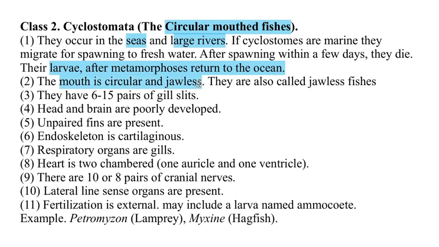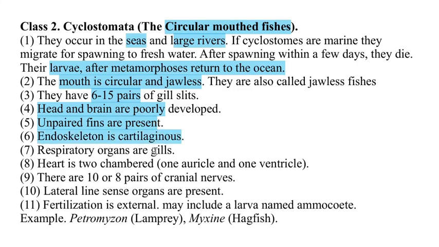The mouth is circular and jawless. Obviously, they are Agnathas and the cyclostomes. That means they have a circular mouth and they are jawless. They have 6 to 15 pairs of gill slits. Head and brain are poorly developed. Unpaired fins are present. The endoskeleton is cartilaginous.